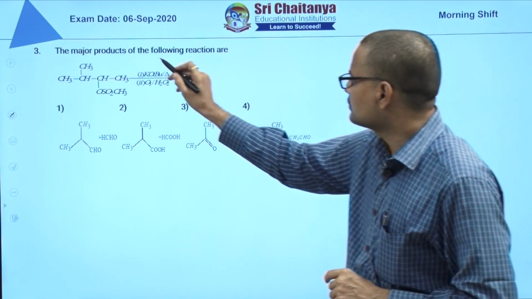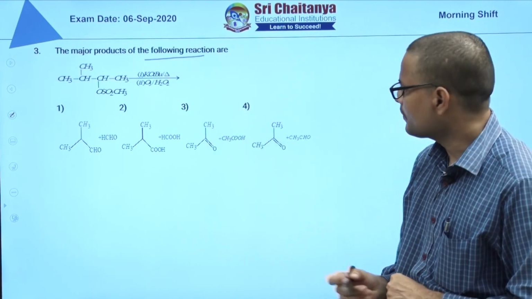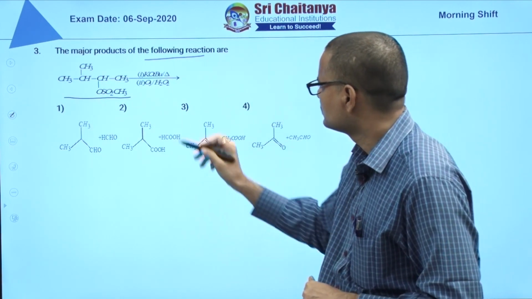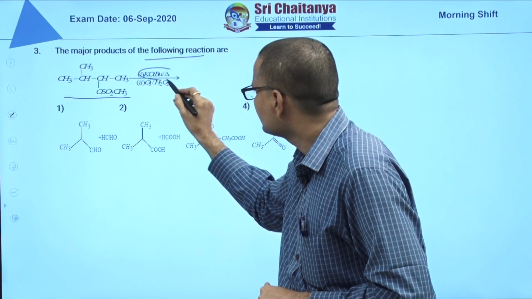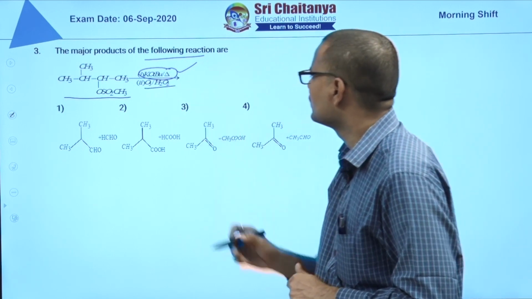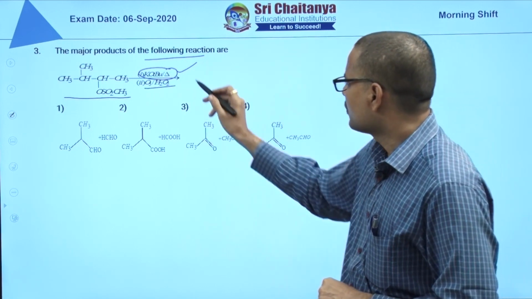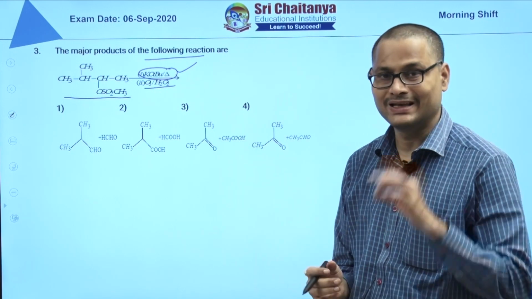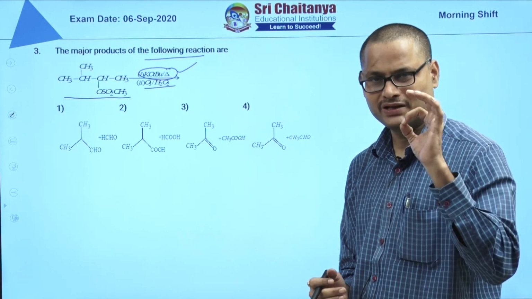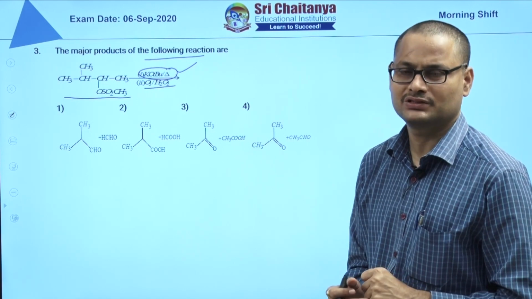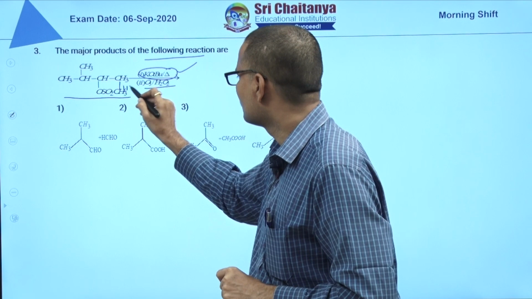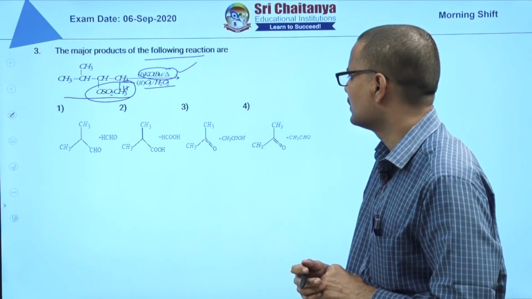Next question, the third one. The major product of the following reaction. The reactant is given. This is a sulfonyl ester. Potassium tertiary butoxide is there, followed by oxidative ozonolysis. Potassium tertiary butoxide is a bulky base. A bulky base favors Hofmann elimination. Hofmann elimination means the less substituted alkene is the major product. So here hydrogen and this will go off, giving the less substituted alkene.